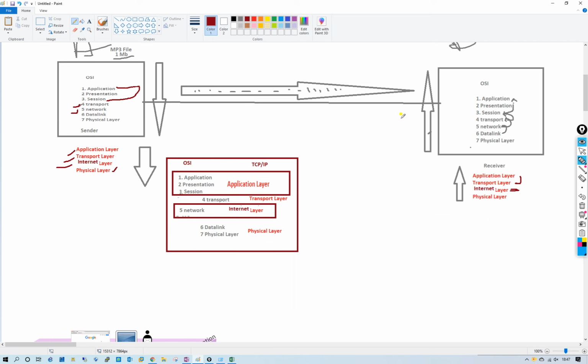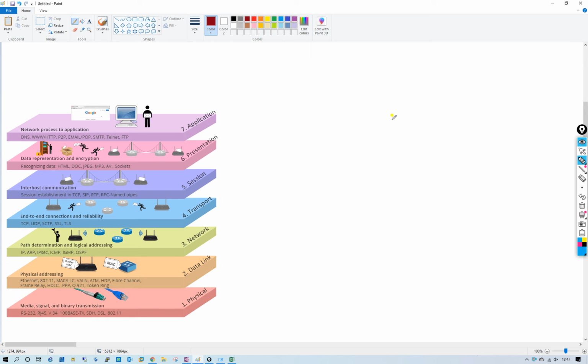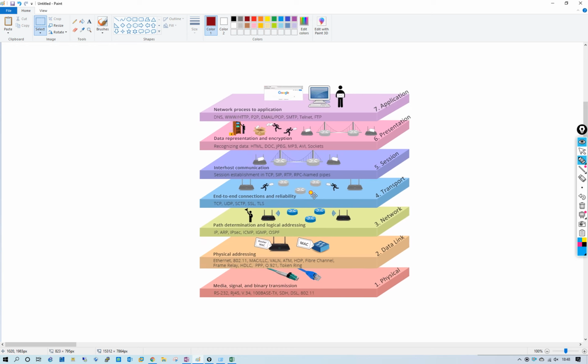So after that, let's see it using a photo. Network access. Now what I said previously, assume that this is our sender, initiator, and receiver. Using HTTP, DNS, HTTPS, peer to peer P2P, email, POP3, SMTP, Telnet. These are the protocols used on the application layer.